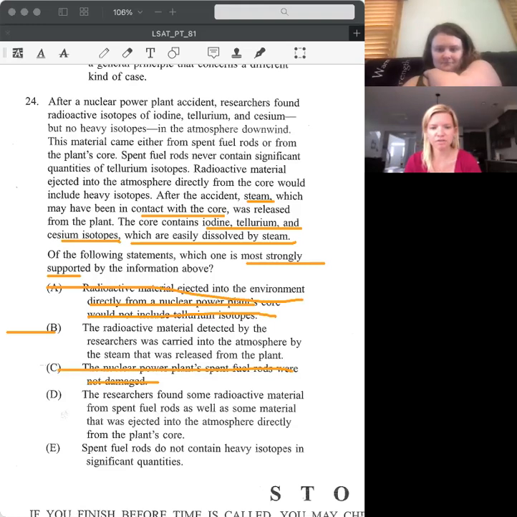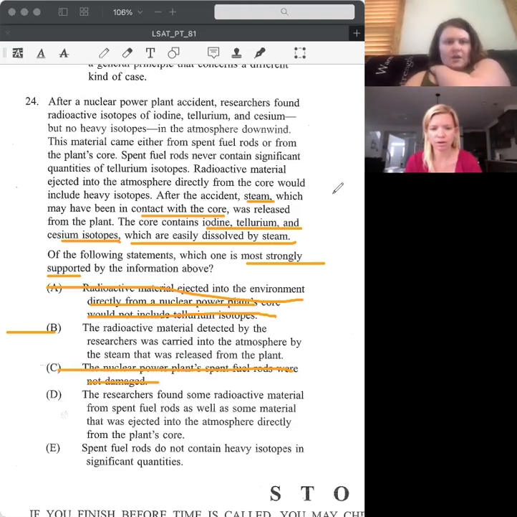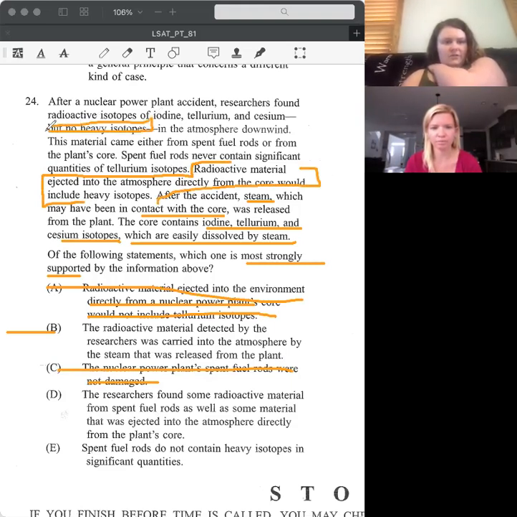The researchers found some radioactive material from spent fuel rods, as well as some material that was ejected into the atmosphere directly from the plant's core. No. Radioactive material ejected directly from the core would have heavy isotopes, and we know there are no heavy isotopes. So this one has to be wrong.